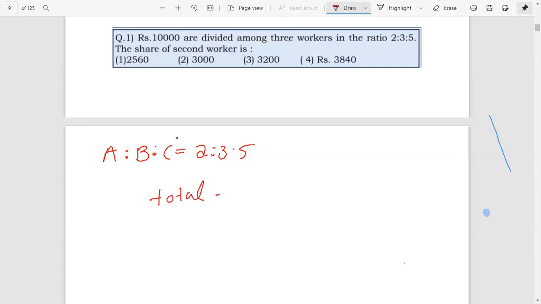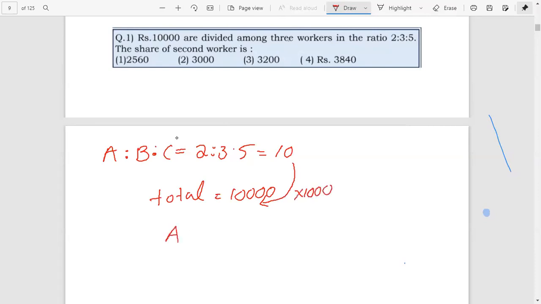In total, there are 10,000 rupees. But we have to just add these: 2 plus 3 plus 5, that is 10. Check whether 10,000 is a multiple of 10. Yes, 10 into 1000 gives 10,000.